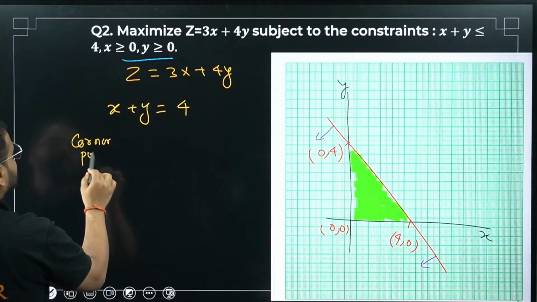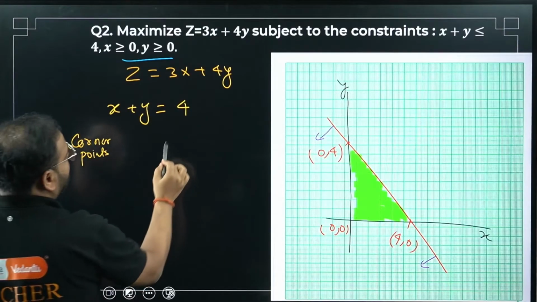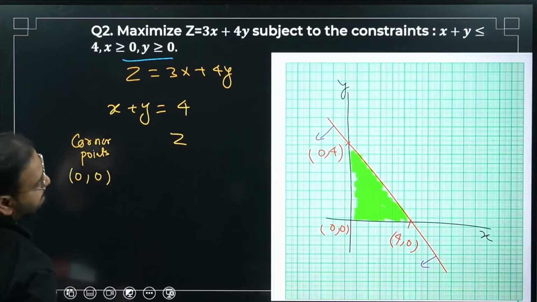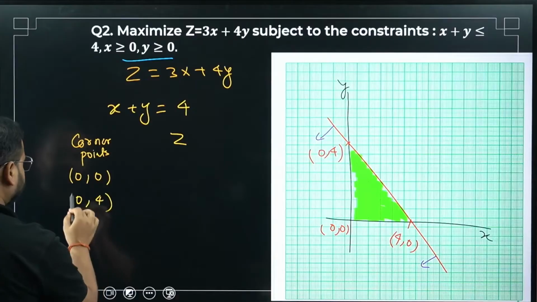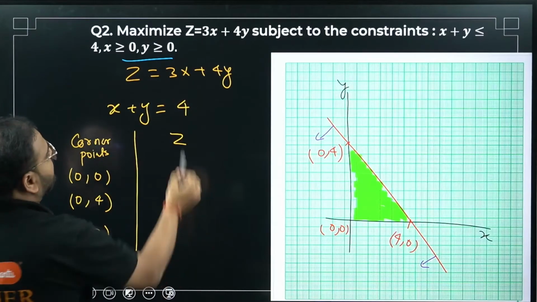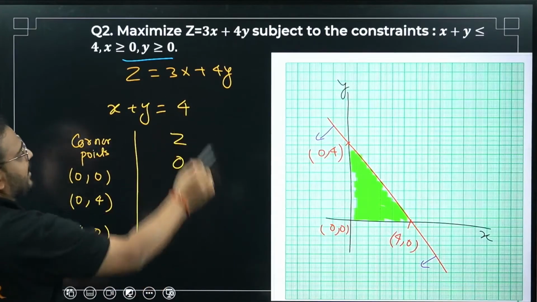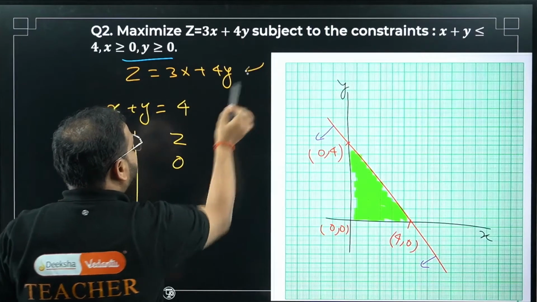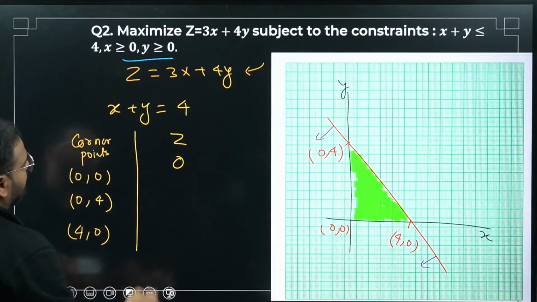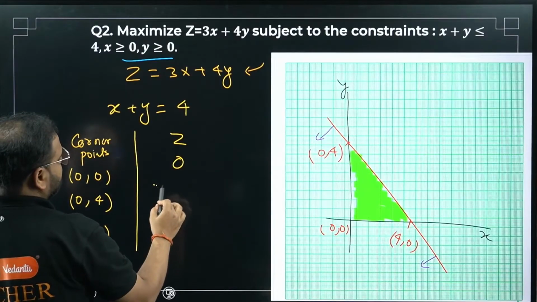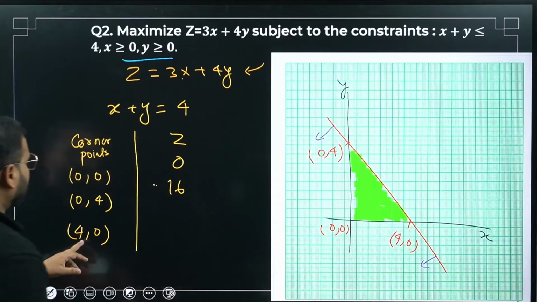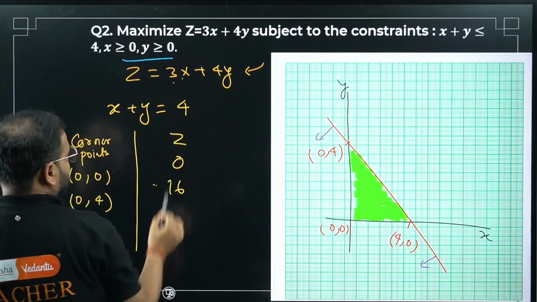Corner points. And next is my z value. What are the corner points, sir? 0, 0, 0, 4, and 4, 0. Write the z value for 0, 0. Put x as 0, y as 0 in the objective function, I get 0. Put x as 0, y as 4. What am I getting? 0 plus 16, so 16 is coming. Now put 4, 0 again. So 12 plus 0.